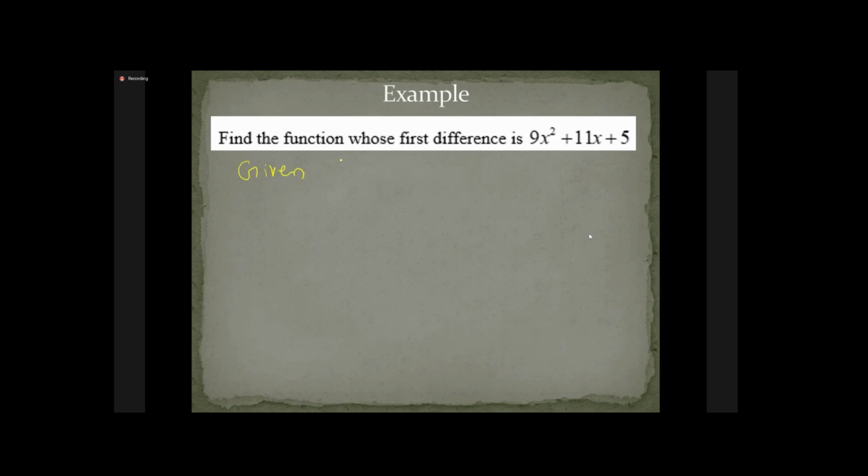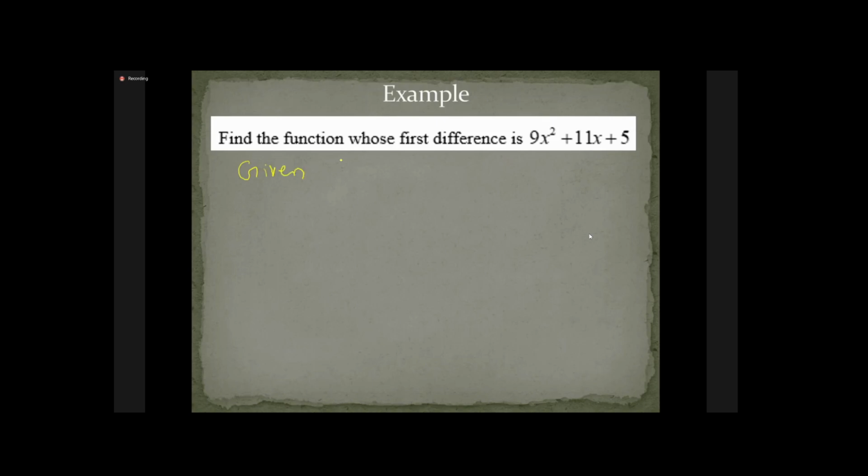Can you tell me what is the formula for second factorial of x? x square minus x. Correct. So what should be the adjustment? 9x square minus 9x, plus 20x, correct. So what is the factorial notation then? 9 second factorial of x plus 20 first factorial of x plus 5. That's it. So we got delta f(x).